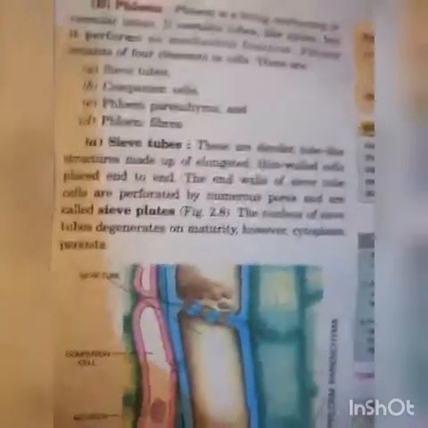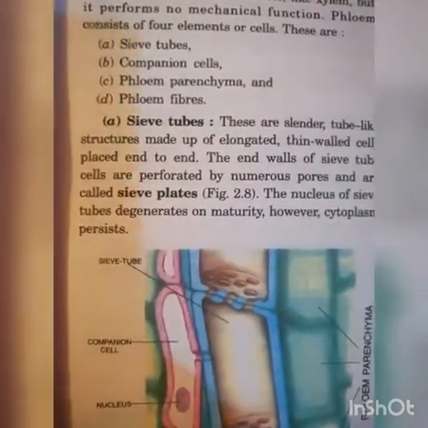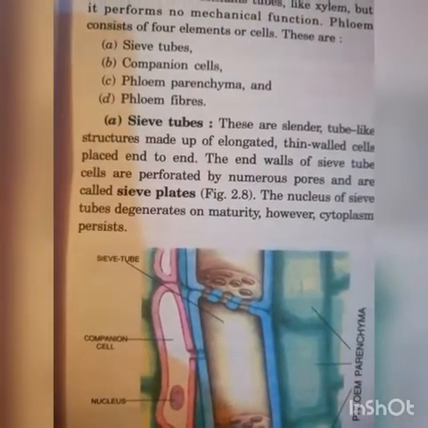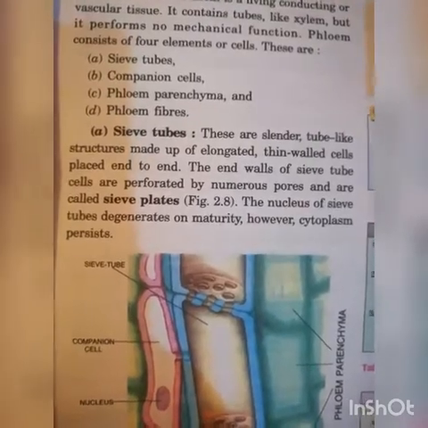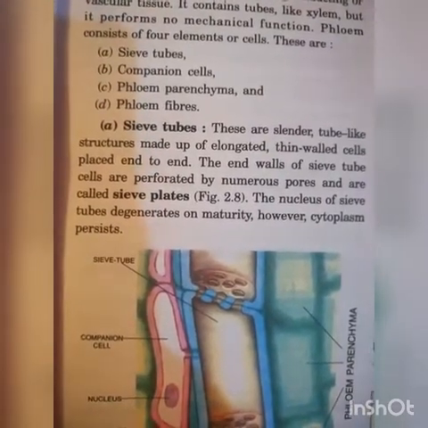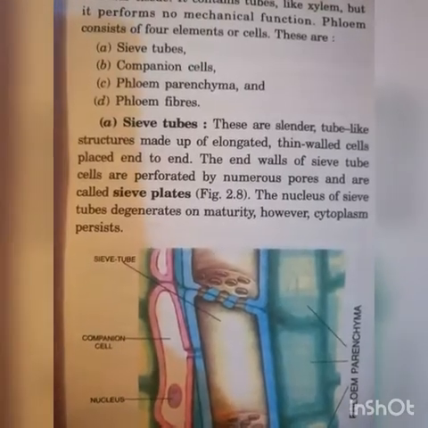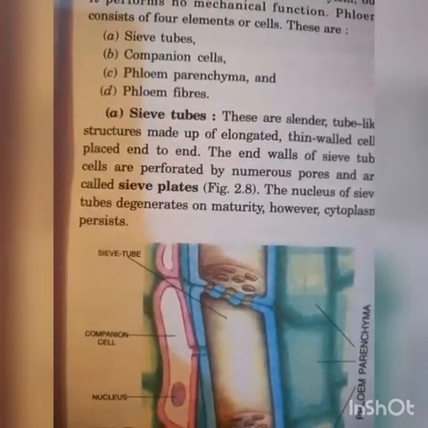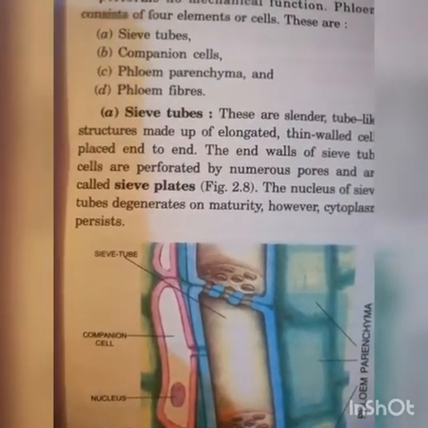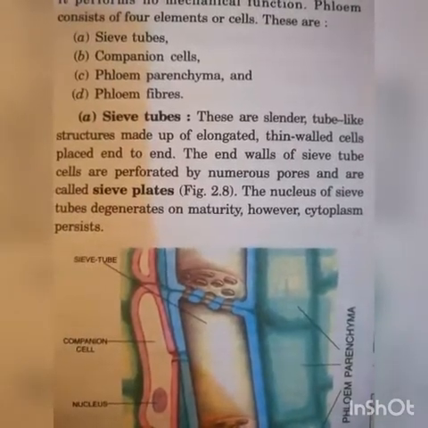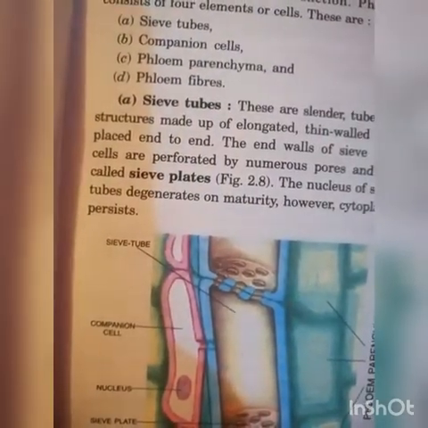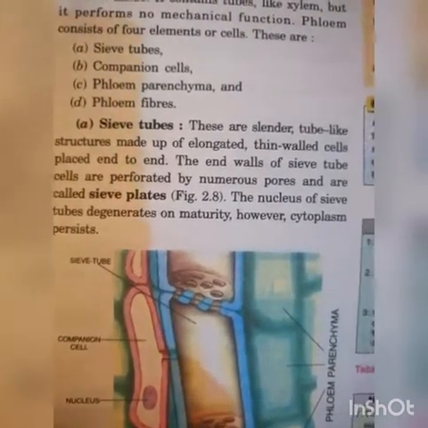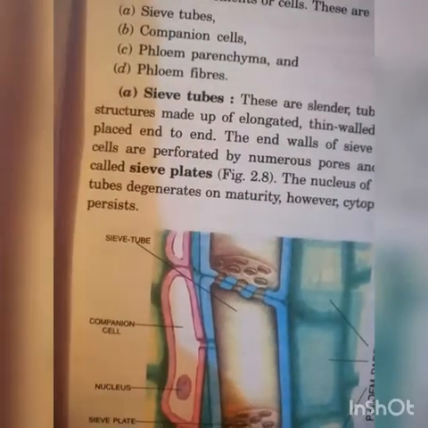First one, sieve tube. These are cylinder or tube-like structures made up of elongated, thin-walled cells. See the difference. In case of xylem, the wall is thick-walled, and in case of phloem, the wall is thin-walled. Thin-walled cells placed end to end. The end walls of sieve tube cells are perforated. Perforated means numerous pores are present on the surface, and they are called sieve plates.